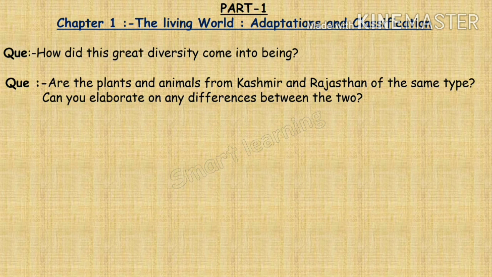Okay, animals in Kashmir have thick fur because their body has changed to suit the cold climate. Rajasthan being a desert, animals like the camel are seen here. According to the local conditions, plants and animals show different characteristics. Got it, everyone? I hope you all understood this.